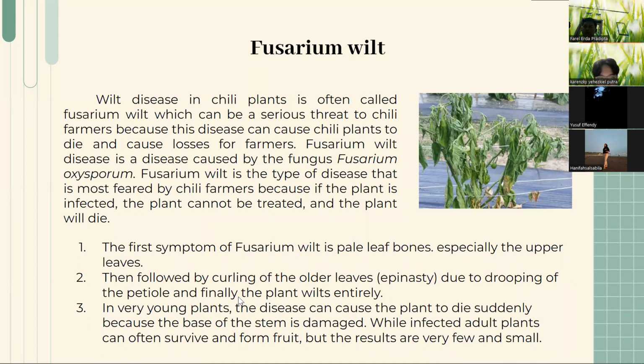First, the first symptom of Fusarium wilt is pale leaf bones, especially on the older leaves. Two, then followed by curling of the older leaves due to drooping of the petiole, and finally the plant wilts entirely. Three, in very young plants, the disease can cause the plant to die suddenly because the base of the stem is damaged, while other infected plants can often survive but form small, foul fruit.